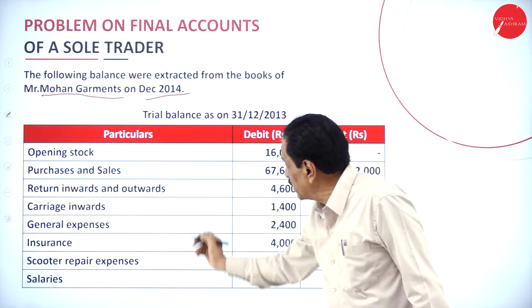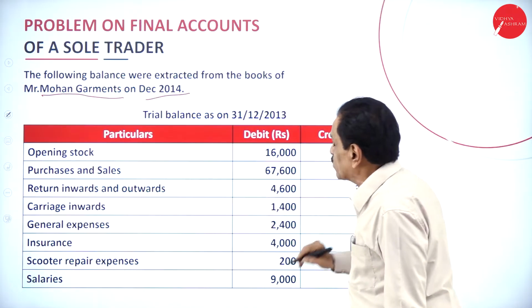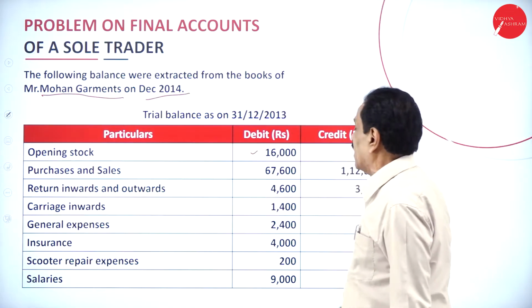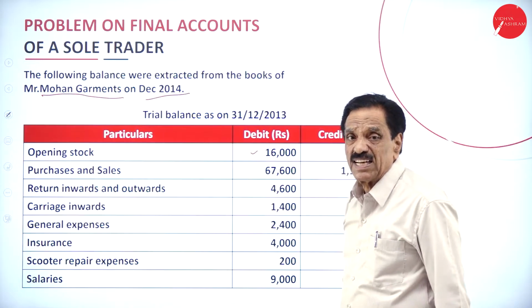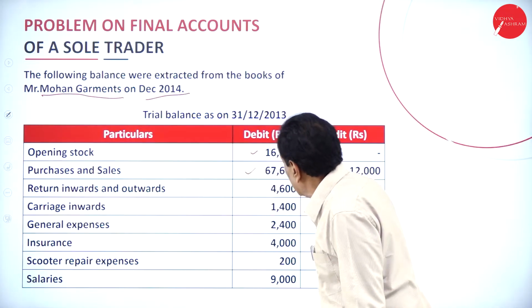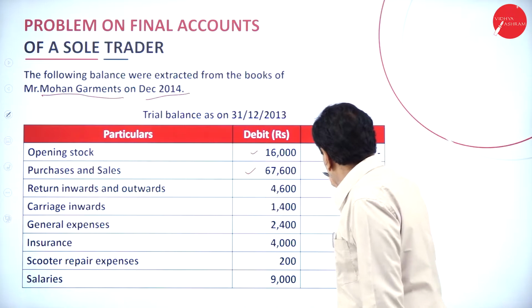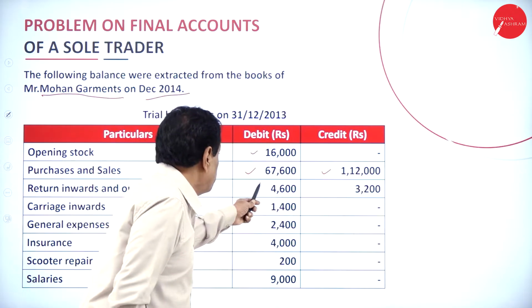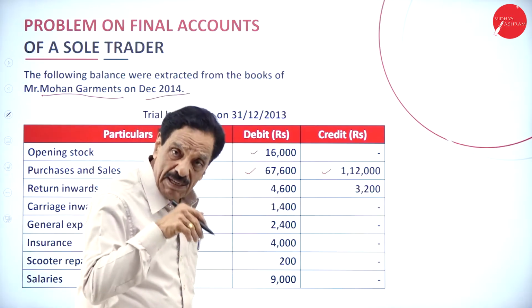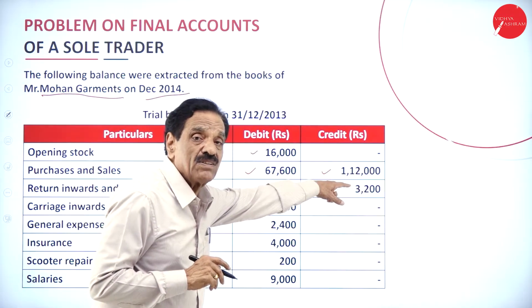Now I will go through your trial balance. Opening stock will come on the trading account. Purchases, this 67,600, trading account debit side. Sales will come on the trading account credit side.